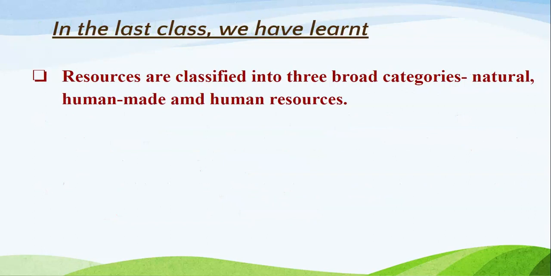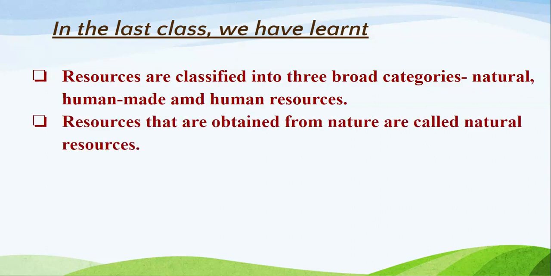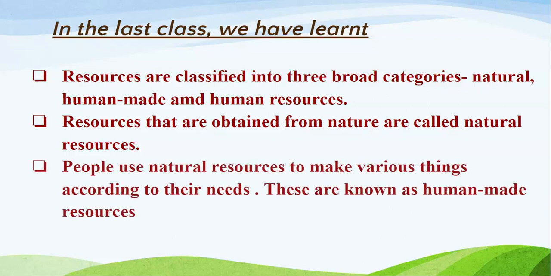Resources are classified into three broad categories: natural resources, human made resources, and human resources. Resources that are obtained from nature are called natural resources. People use natural resources to make various things according to their needs, and these are known as human made resources.